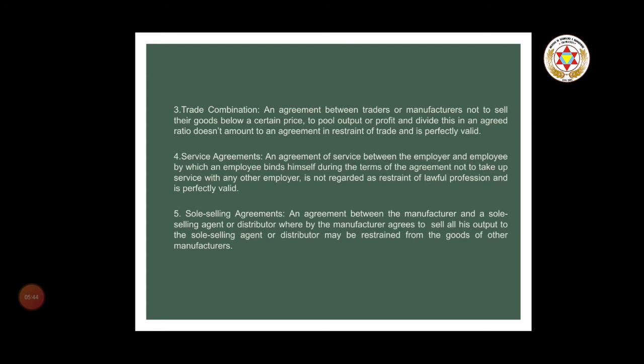Next is trade combination. Where the primary objective of a trade combination is to regulate business, not to restrain it, the agreement is valid. Therefore, an agreement between traders or manufacturers not to sell their goods below a certain price, to pool output or profit and divide it in an agreed ratio, does not amount to a restraint of trade and is perfectly valid.